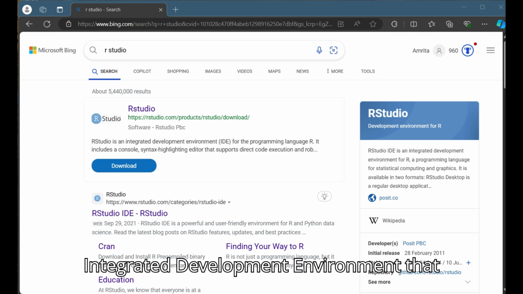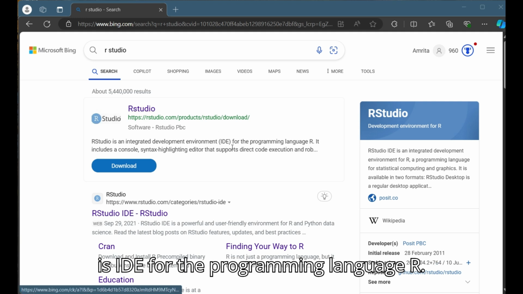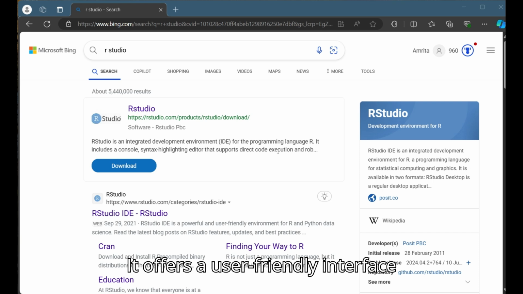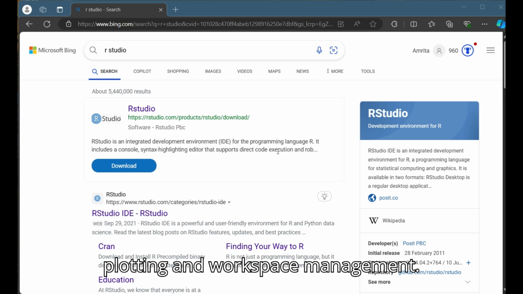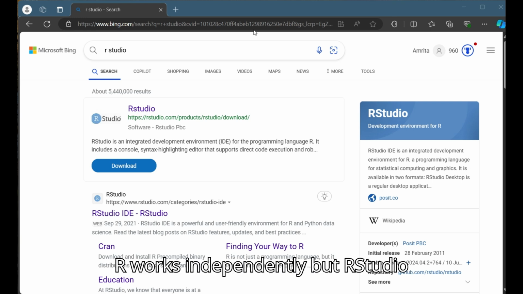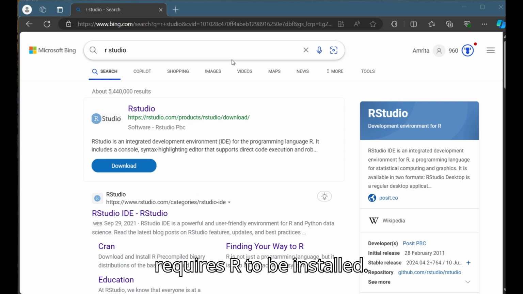RStudio is an integrated development environment, that is, an IDE, for the programming language R. It offers a user-friendly interface with tools for code execution, plotting, and workspace management. R works independently, but RStudio requires R to be installed.